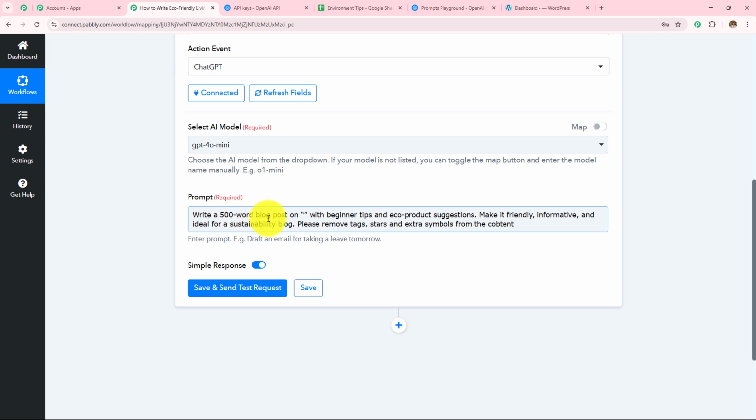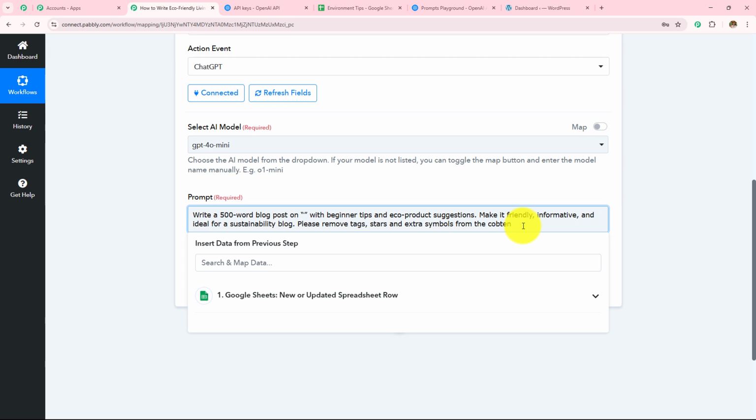Write a 500-word blog post on this with the beginner tips and eco product suggestion. Make it friendly, informative and ideal for sustainability blog. Please remove tags, stars and extra symbols from the content. Now here I am going to enter the title which we have received from Google Sheets response.